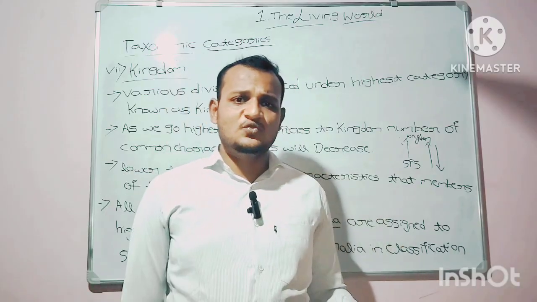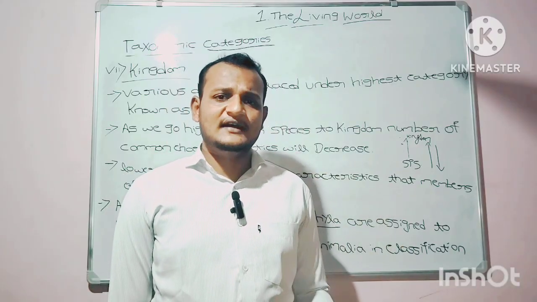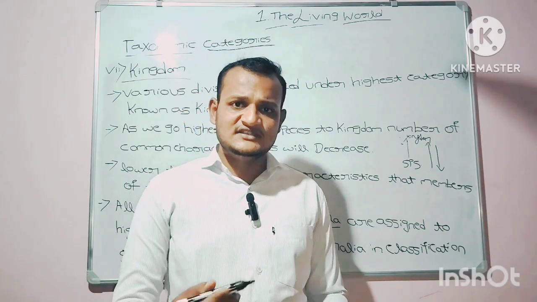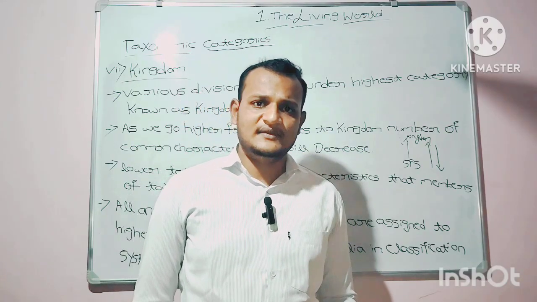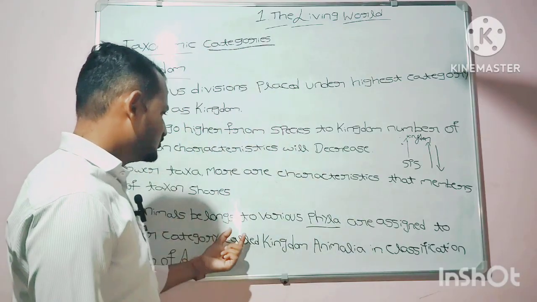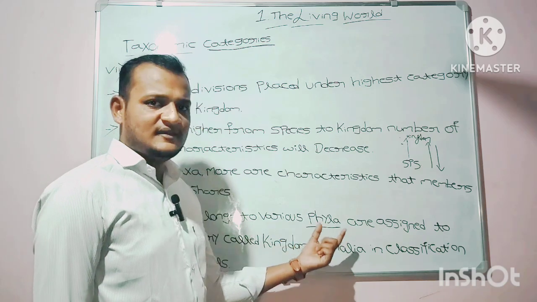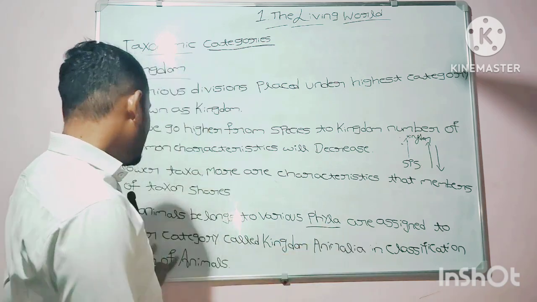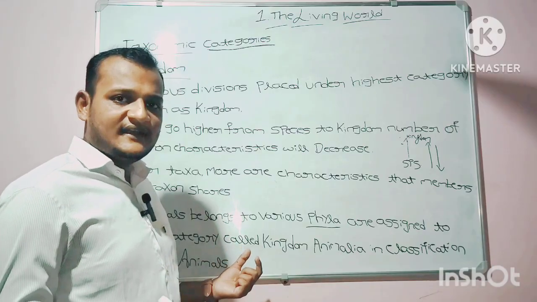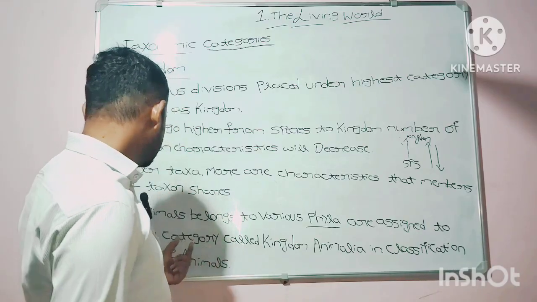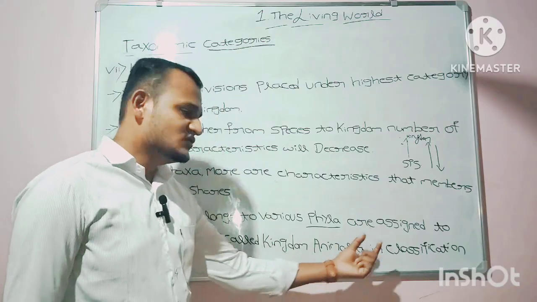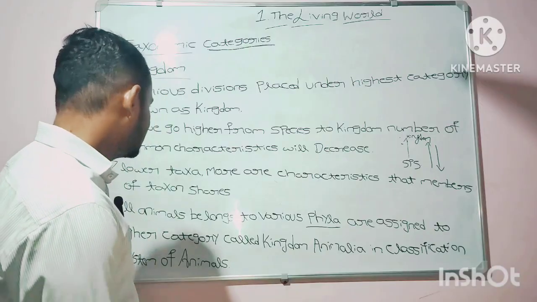All the animals belonging to various phyla are assigned to a higher category known as kingdom Animalia, which is used in the classification system of animals.